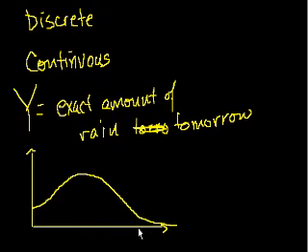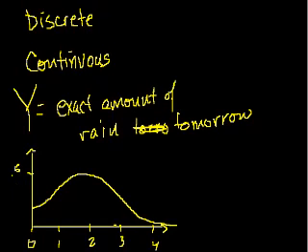The x-axis here is the amount of rain, where this is 0 inches, this is 1 inch, this is 2 inches, this is 3 inches, 4 inches, and then this is some height. Let's say it peaks out here at 0.5.